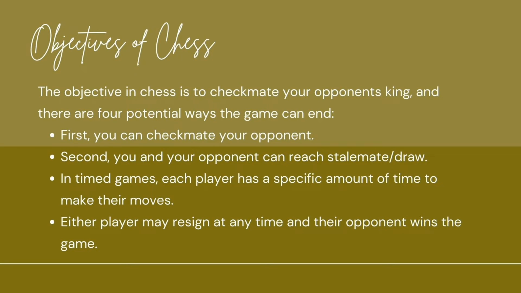Objectives of chess. The objective in chess is to checkmate your opponent's king. So the main objective or the main goal of the chess game is to checkmate your opponent's king. We have here four potential ways that the chess game can end. First, you can checkmate your opponent. That's our main objective. Second, you and your opponent can reach stalemate or draw, tabla yung laban.